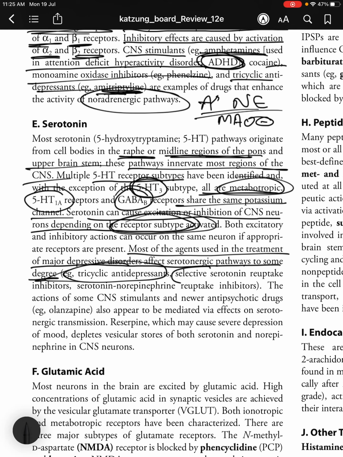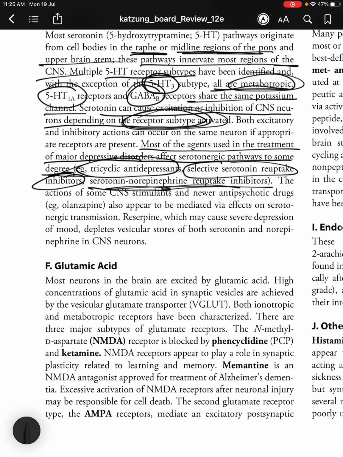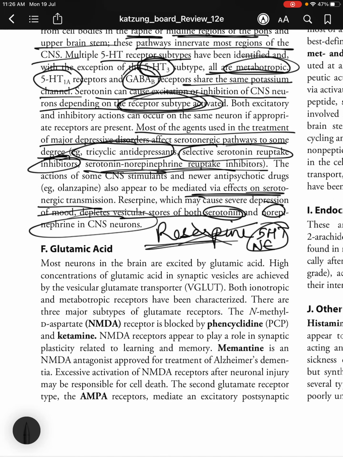For example, tricyclic antidepressants, selective serotonin reuptake inhibitors, serotonin norepinephrine reuptake inhibitors, etc. The actions of some CNS stimulants and newer antipsychotic drugs such as olanzapine also appear to be mediated via effects on serotonergic transmission. Reserpine, which may cause severe depression of mood, depletes vesicular stores of both serotonin and norepinephrine in CNS neurons. Reserpine decreases the reserves of serotonin, 5-HT, as well as norepinephrine in the neurons.